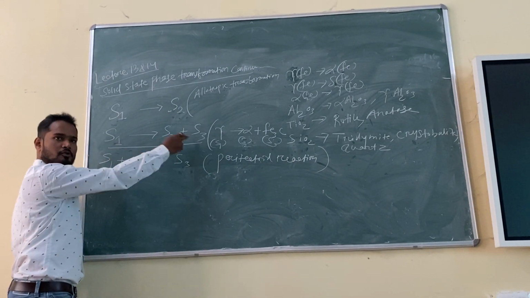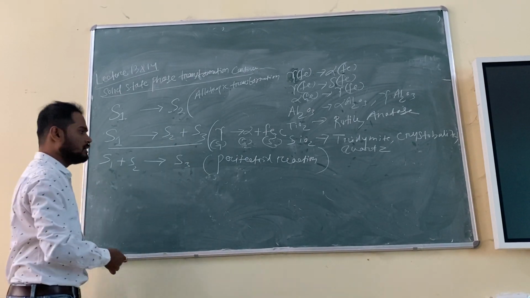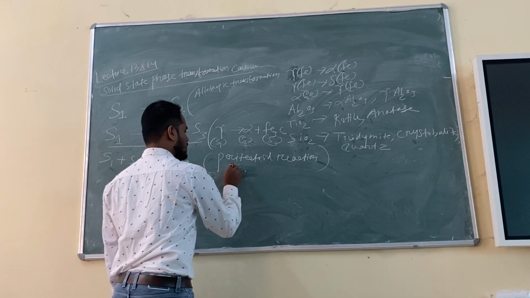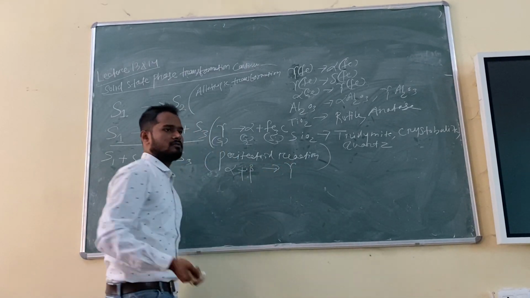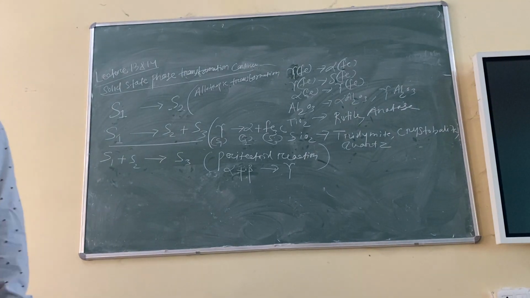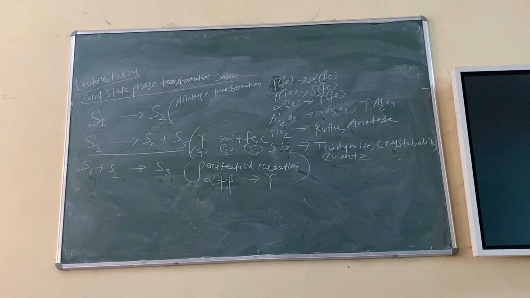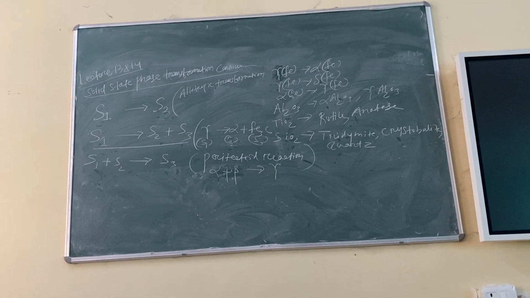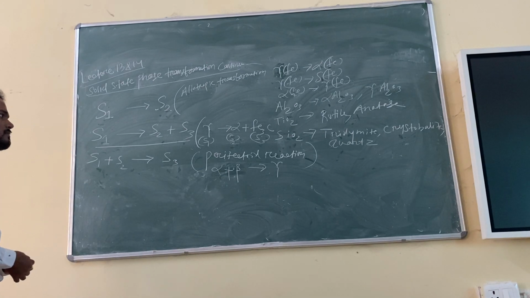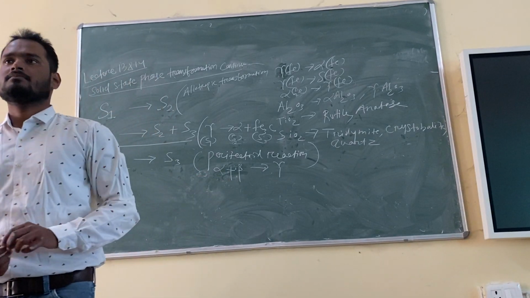Here one solid becomes two solids, but here two solids will combine, react and form one solid. Fine? For example, alpha plus beta will give you gamma, where alpha is one solid and beta is a solid, and it becomes gamma. So these are certain examples. You can check the structures. They will be completely different.